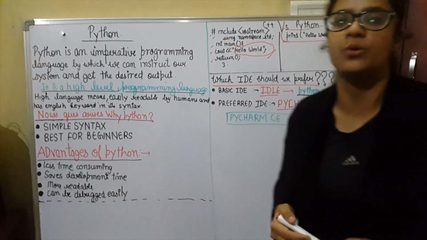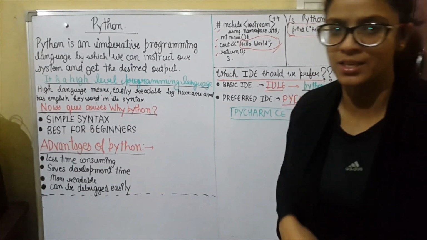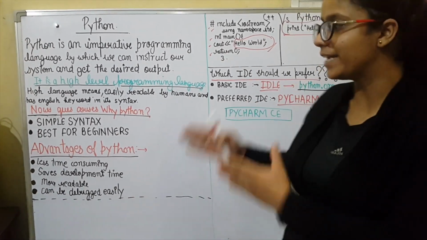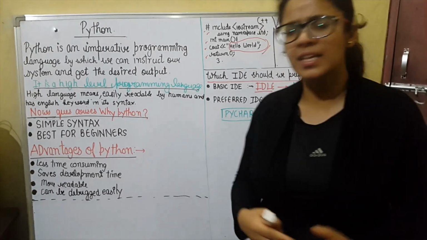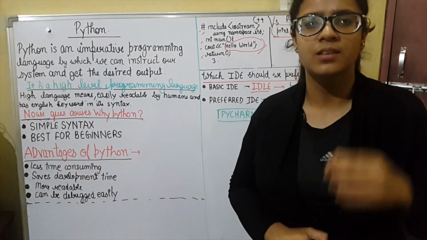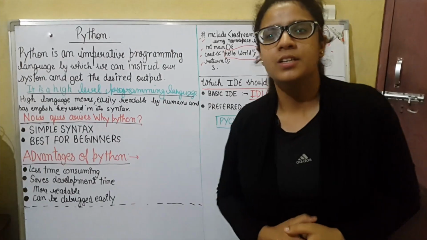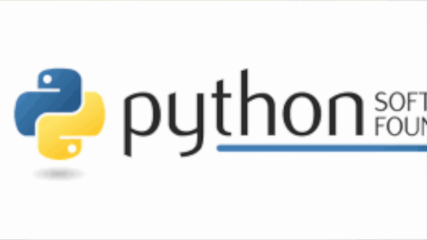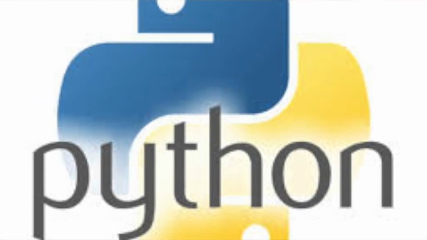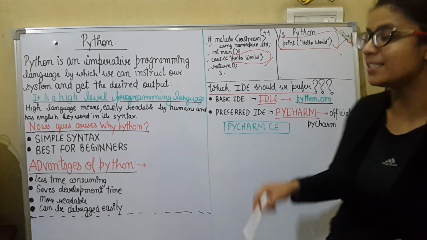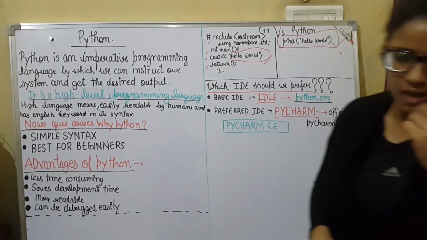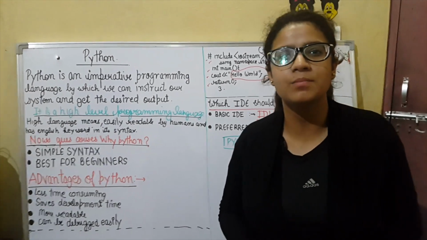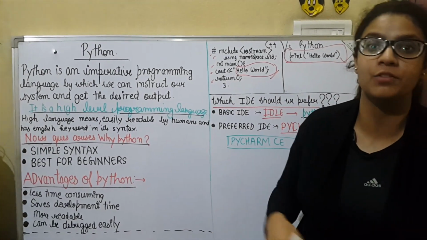Now, the most major question that people usually ask is which IDE to opt for, or which IDE people should prefer to get started with Python. Well, there are a lot of Python IDEs available on the internet. The basic one is Python IDLE, which is the official IDLE of Python, and you can get it on the official site of Python, that is python.org. But this IDE is not good for Mac. It doesn't work properly on Mac systems and moreover it does not have a very attractive user interface.